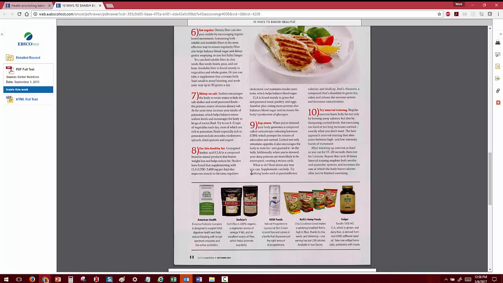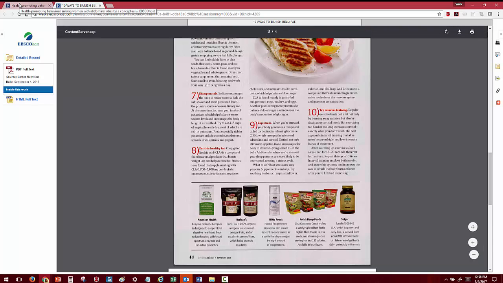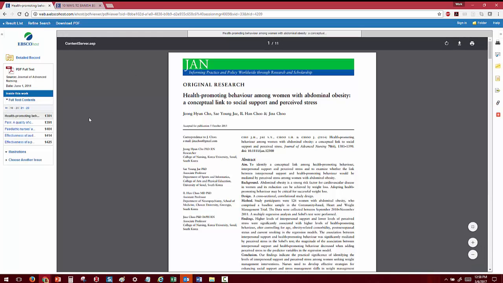Let's take a moment to look at a different type of article you can find in Academic Search Complete as well. I'm going to head up to the top of my screen and click on the second link. Here you can see we're looking at an entirely different kind of article. Right from the very beginning, I can see that this article, rather than being aimed at a general audience, is aimed at experts, at people who are doing research on the topic, and people who are very interested in detail.